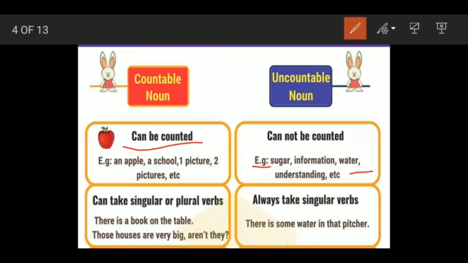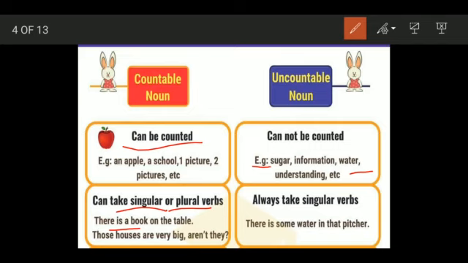Another important thing is countable noun. Anything that you can count in terms of number, it can take either singular form or plural form depending on what the sentence is. For example, if you're referring to one book, so you will take the singular form. There is a book on the table. If there were many books, say four books lying, so you'd say there are four books on the table. So it takes plural.